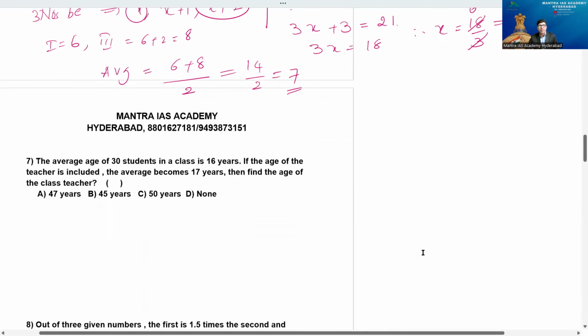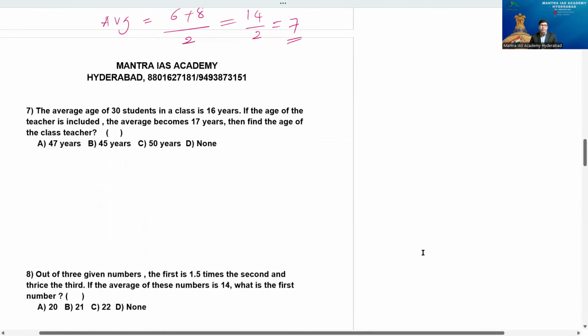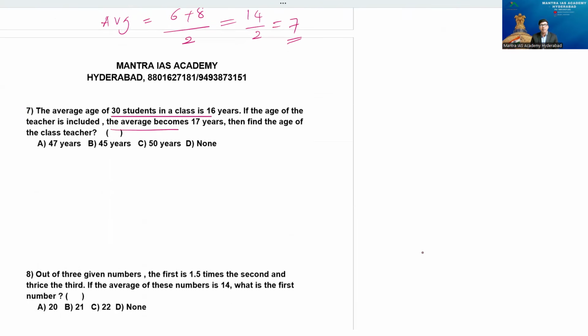Next, the seventh question. Observe this. The average age of 30 students in a class is 16 years. If the age of the class teacher is included, the average becomes 17 years. Find the age of the class teacher. Good question. In the beginning, we have 30 students, and their average is 16.